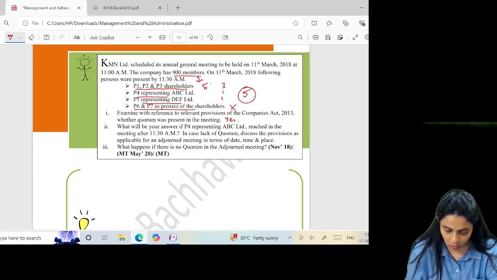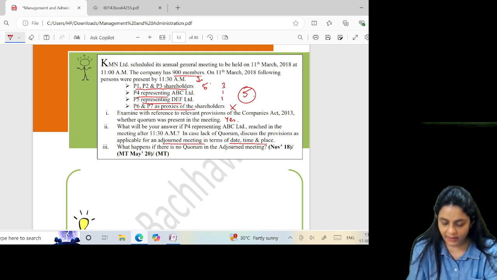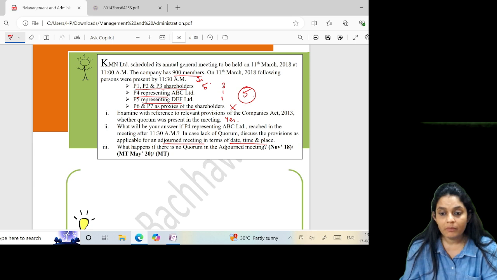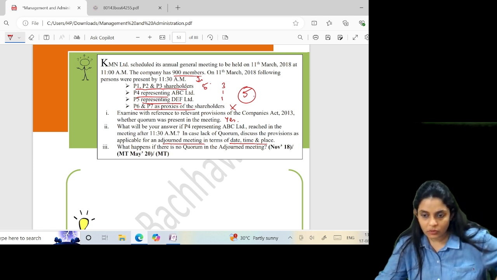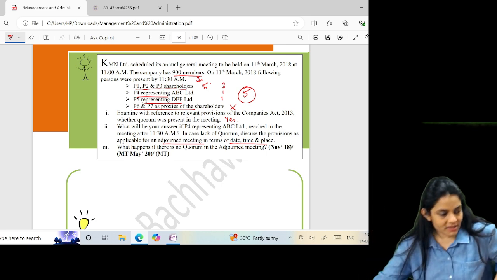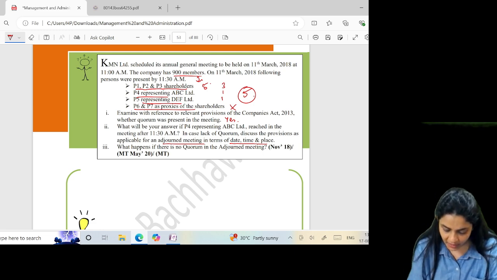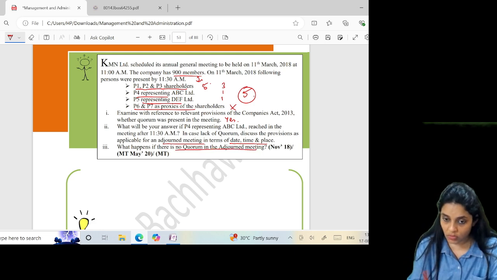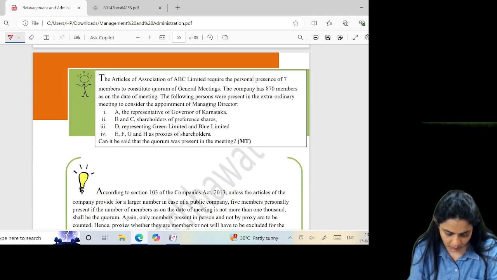In case of lack of quorum, what are the provisions applicable for an adjourned meeting in terms of date, time, and place? If the quorum is not present within half an hour from the time scheduled for the meeting, the meeting stands adjourned to the next week, same day, same time. What happens if at the adjourned meeting also quorum is not present? The members present shall form the quorum. The articles of ABC require the presence of 7 members to constitute quorum.